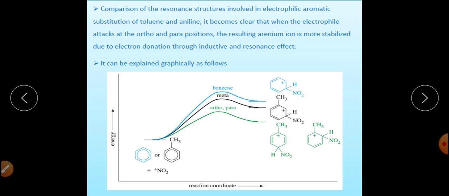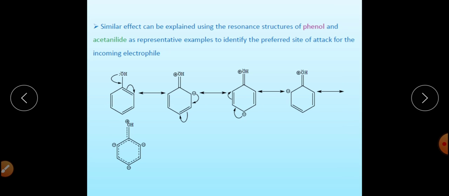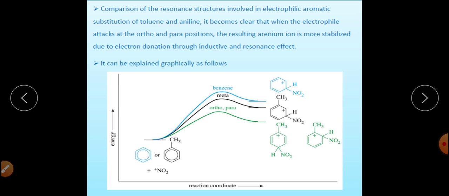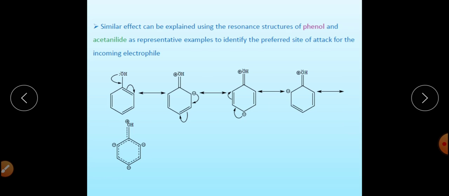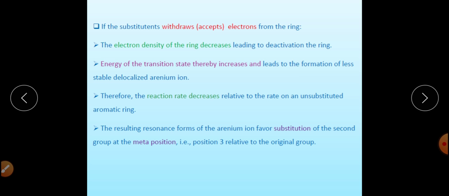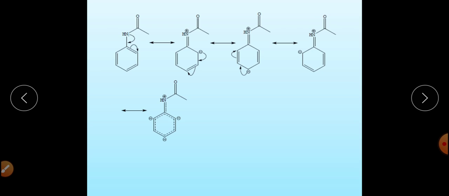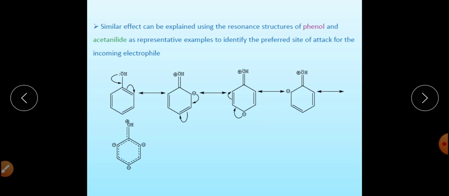And a similar energy profile diagram will be obtained in the case of the NH2 group as well. This is the case of phenol: when the hydroxyl group is attached to the benzene ring, it is phenol.